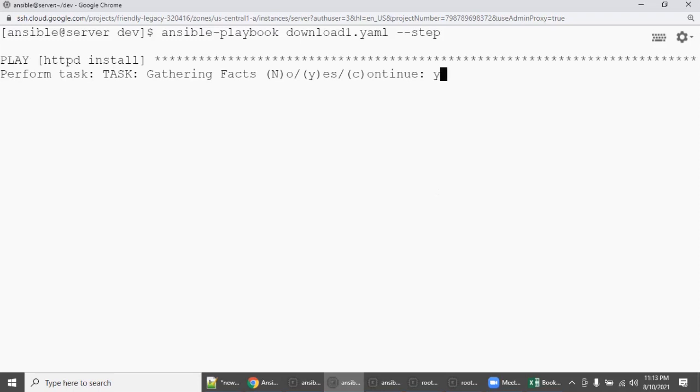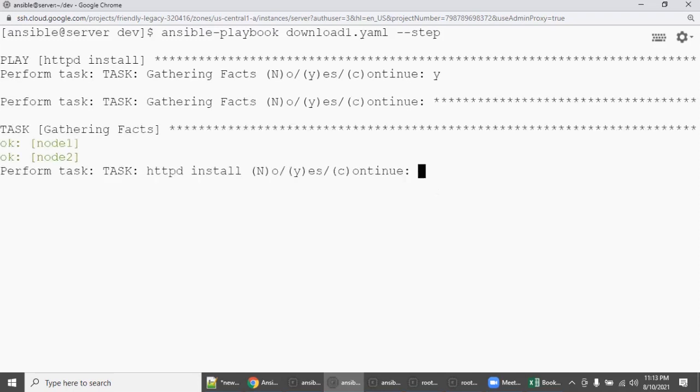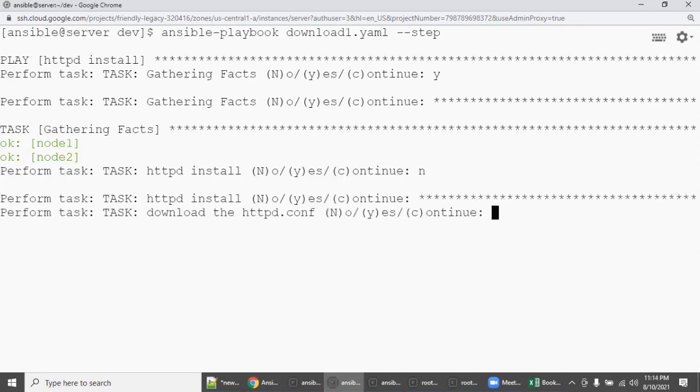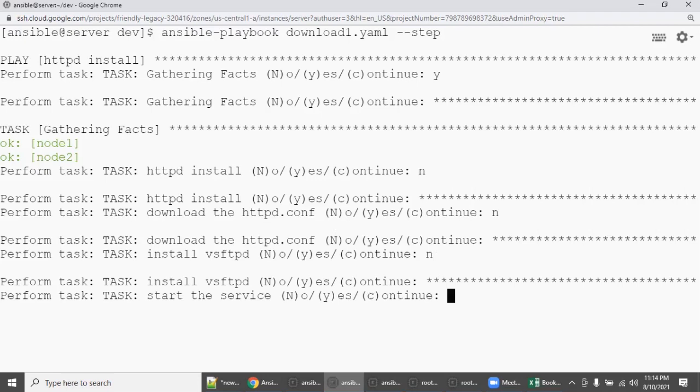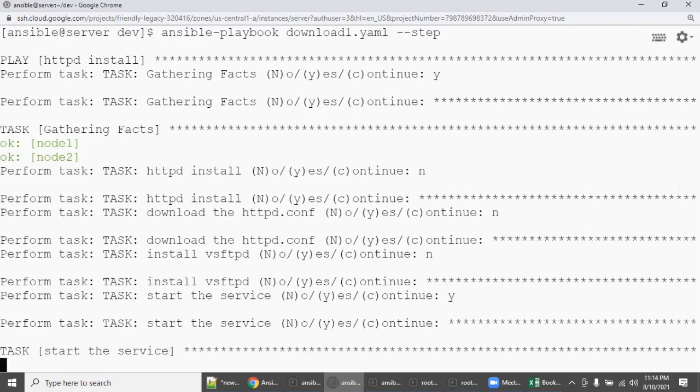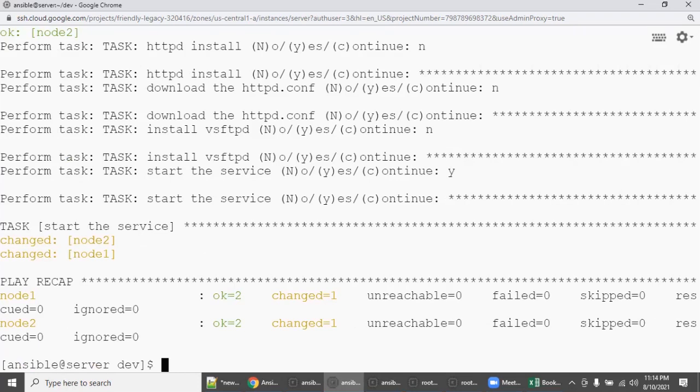I don't like this task, so say no, skip it. Then the next task, say no, skip it. Say no, skip it. Say yes. So let's go here. See this. So 3 tasks, play 1, play 2, play 3, task 1, task 2, task 3, I skipped because I don't like them. But play 4, task 4, I said yes. So it started executing.